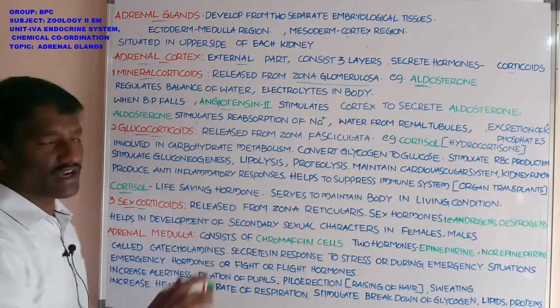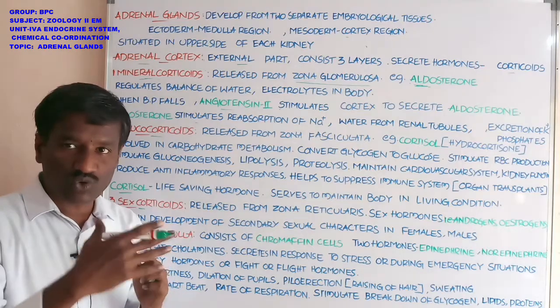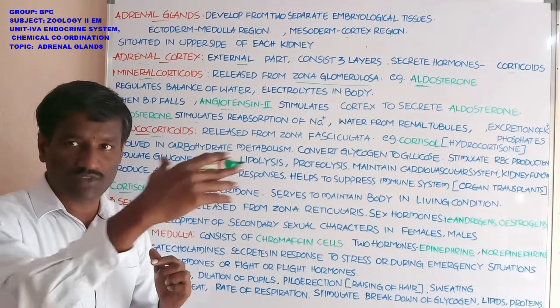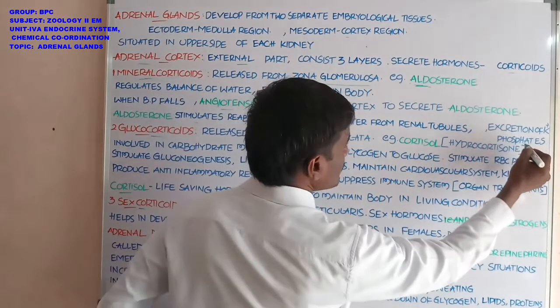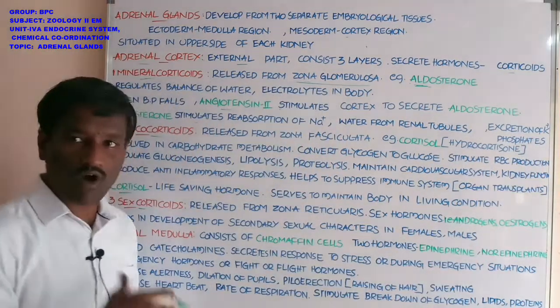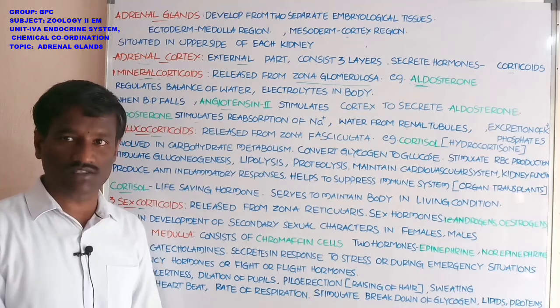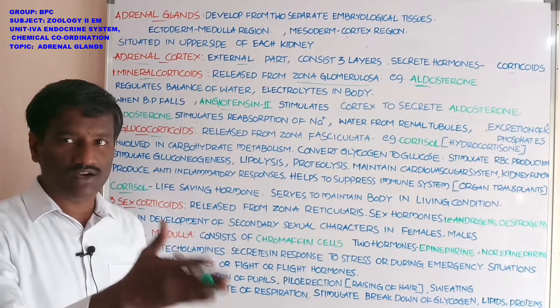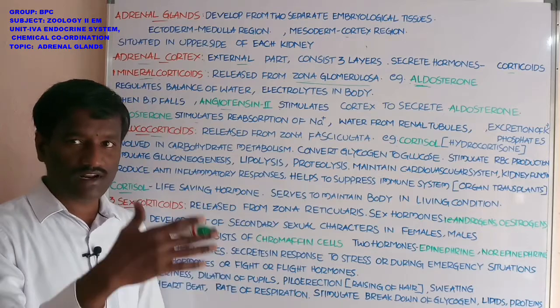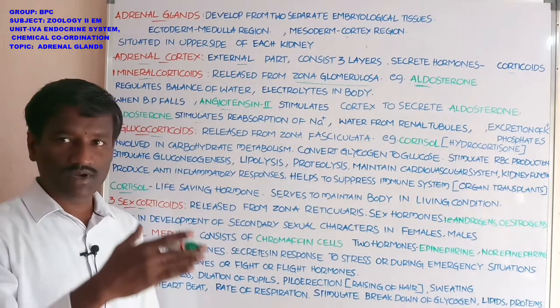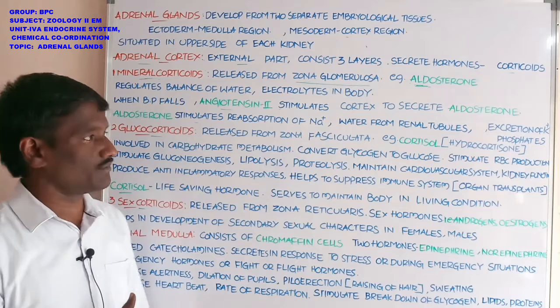Aldosterone stimulates the reabsorption of sodium and water from the renal tubule, and at the same time excretion of potassium and phosphate ions also occurs, as they enter the filtrate, the renal fluid, and pass into the urine.